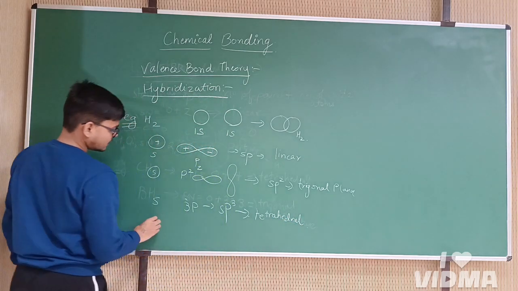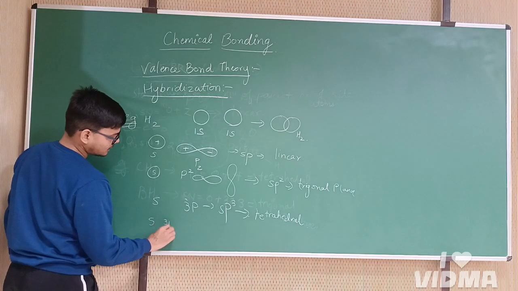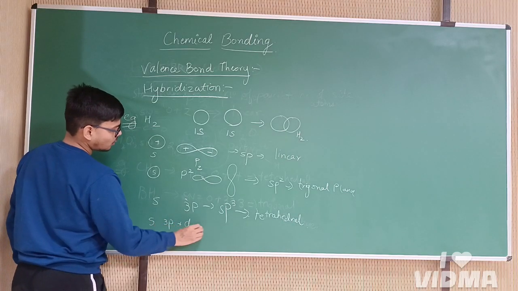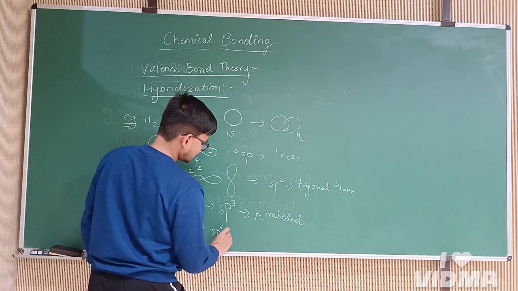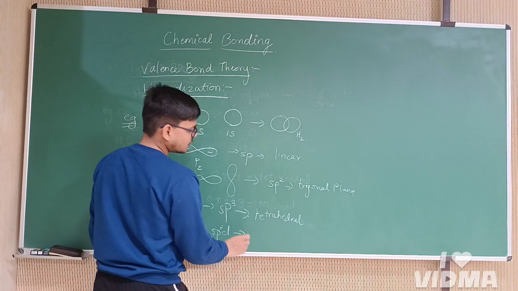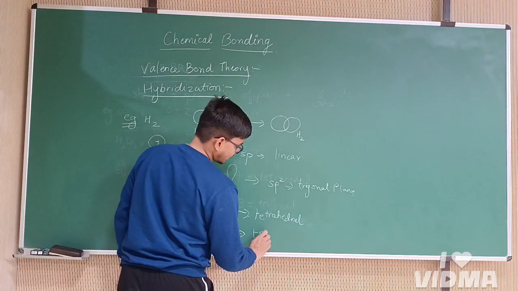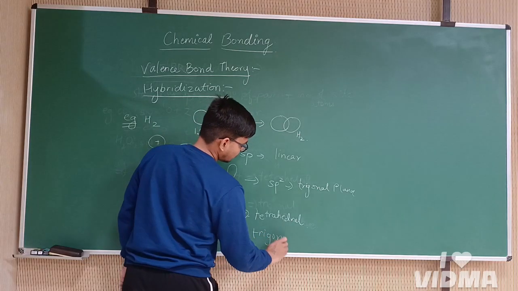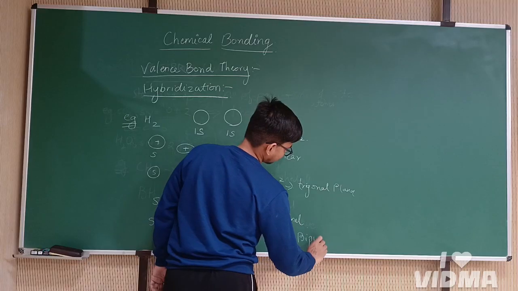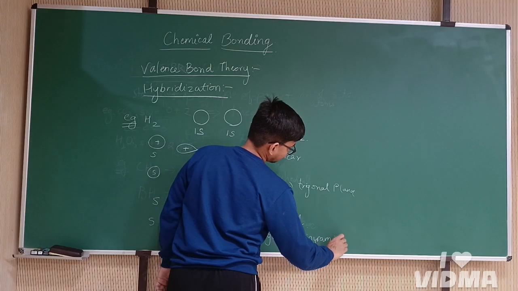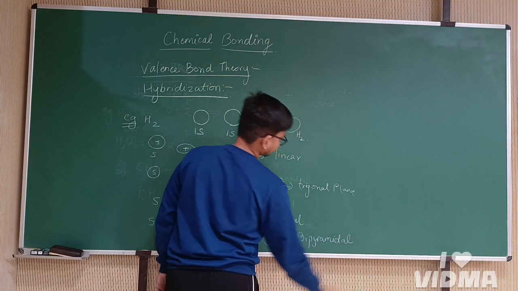In a similar pattern, an s, three p and one d orbital can combine to give sp3d hybridization with trigonal bipyramidal geometry.